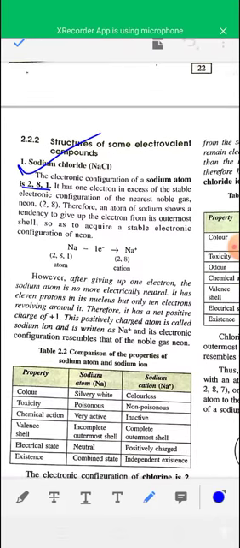Sodium has one electron in the valence shell, so it will lose this one electron to become stable. To get a stable electronic configuration, sodium loses one electron to form Na plus ion, and Na plus is stable because it gets the electronic configuration of noble gas neon.